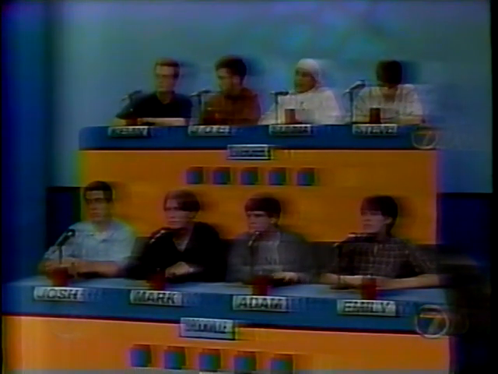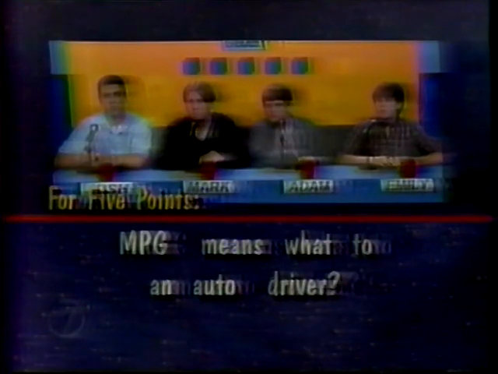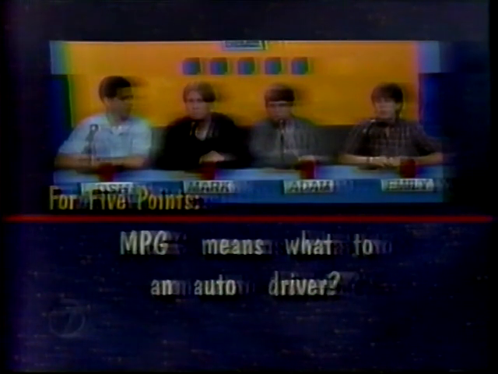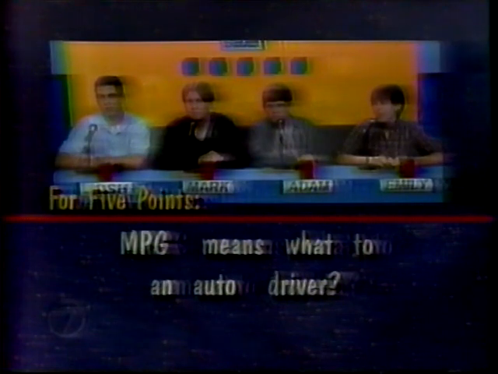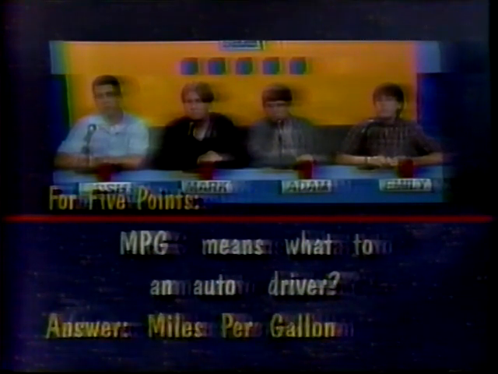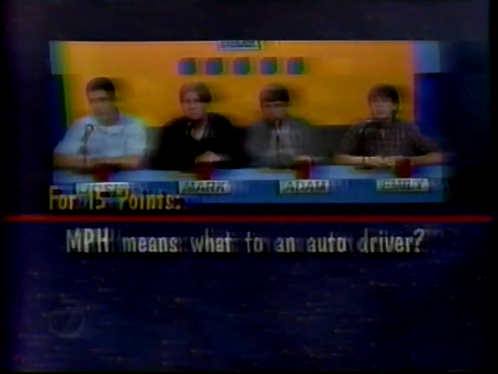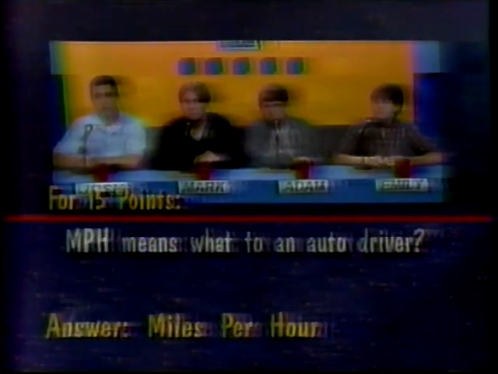Many people like to travel in order to see new places and meet new people. Brookville, how well do you know these travel terms? For 5 points, MPG means what to a driver? Miles per gallon. Correct. For 10 points, ETA means what to a traveler? Estimated time of arrival. That's correct. And for 15 points, MPH means what to a driver? Miles per hour. That is correct. 3 out of 3. Nice job.